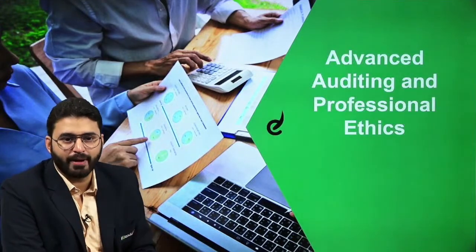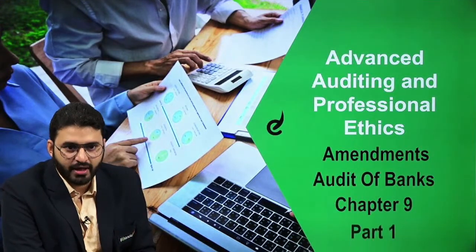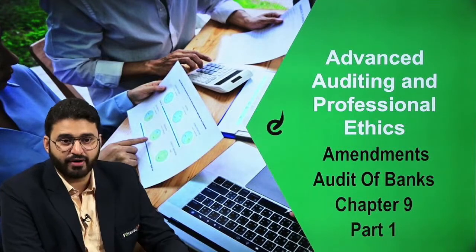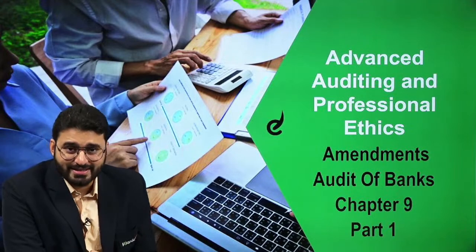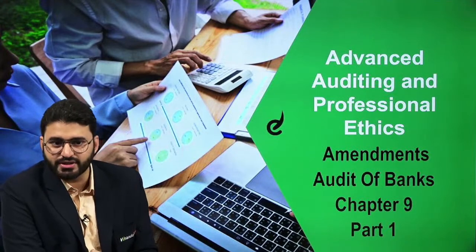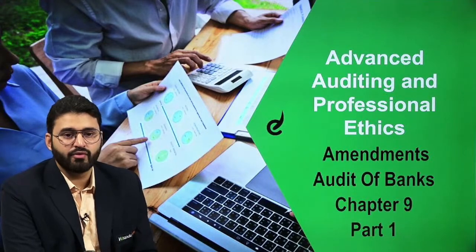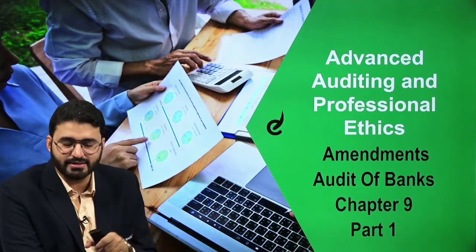Today, as part of our amendment session, we will be discussing Chapter 9, Audit of Banks, as part of Paper 3, Advanced Auditing and Professional Ethics in your CA Final. In this chapter, there are a lot of amendments which have come in your study material published by the ICAI. So, we will be discussing those amendments in specific.